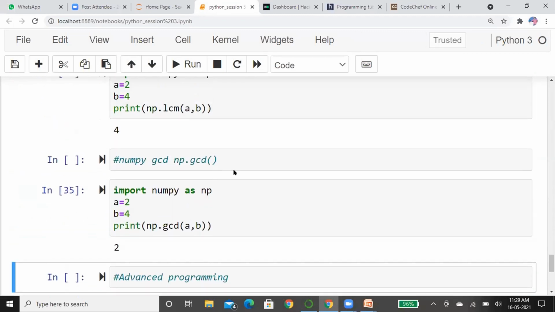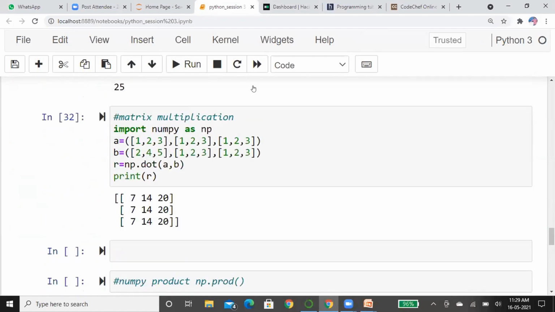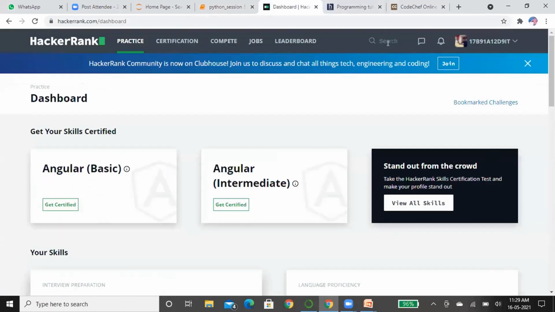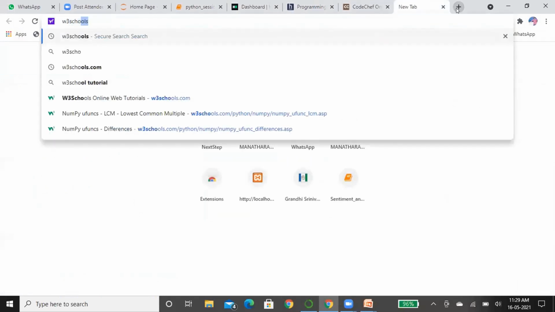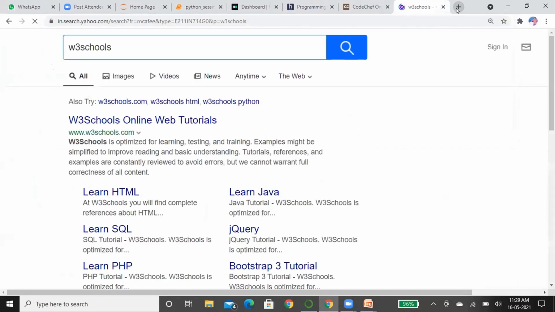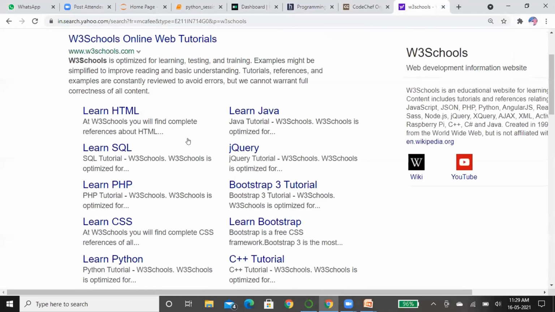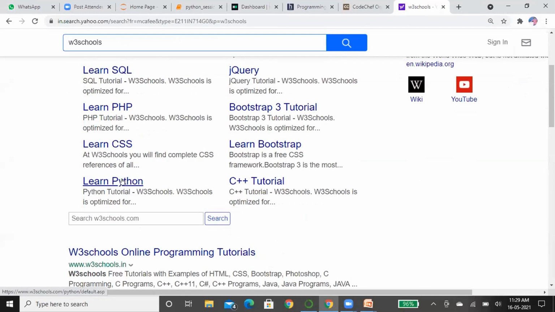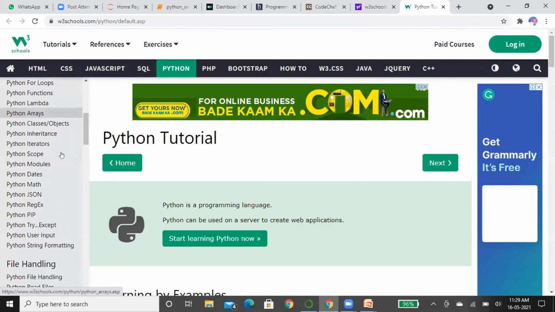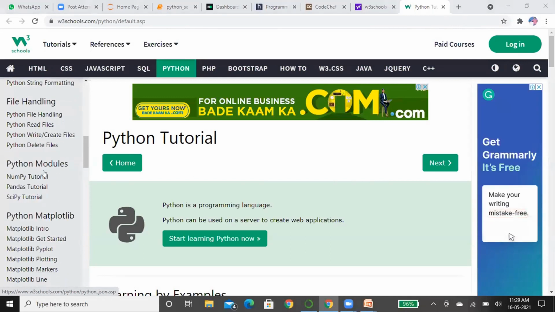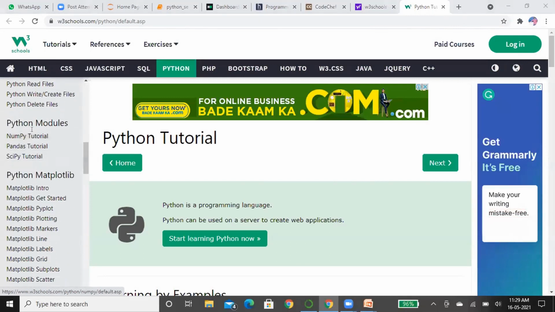I will show you where you can do all this. You just go to W3 Schools, and there you can go to Learning Python. When you go here, you will see Python modules, which are very popular.